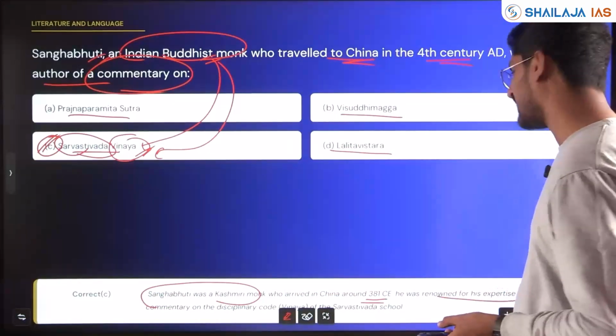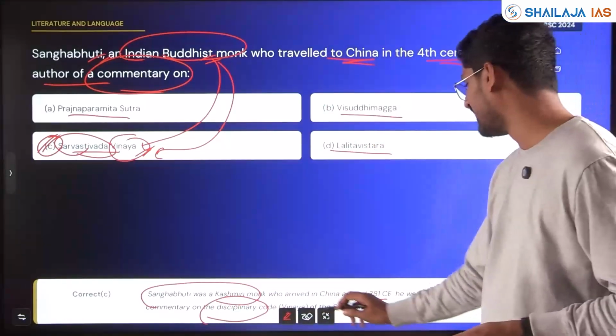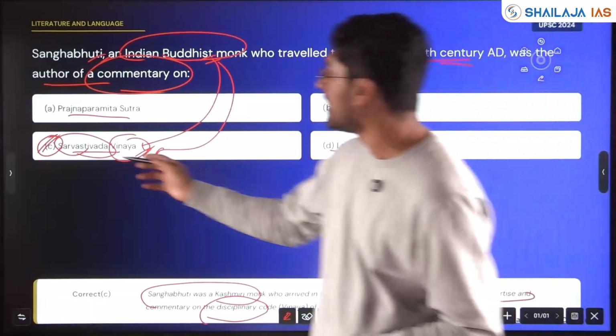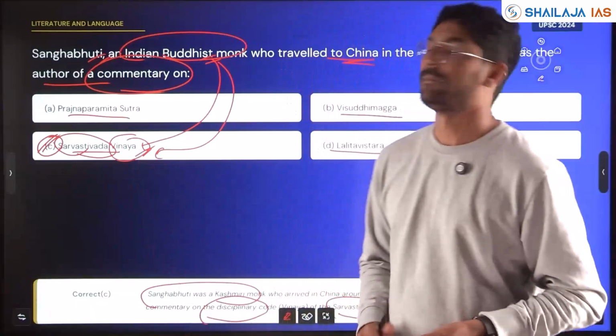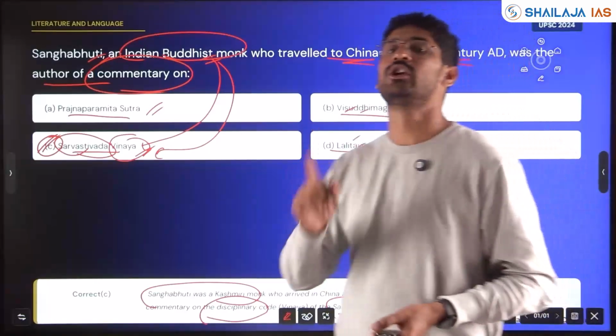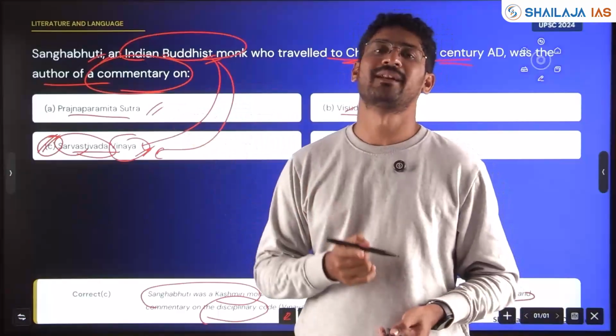He was renowned for his expertise and commentary on the disciplinary code, the Vinaya Tripitaka of the Sarvastivadin school. So he wrote a commentary on Sarvastivada Vinaya. You need to know who wrote these other three options also. Make a note, go search. Make note of these three commentaries also.